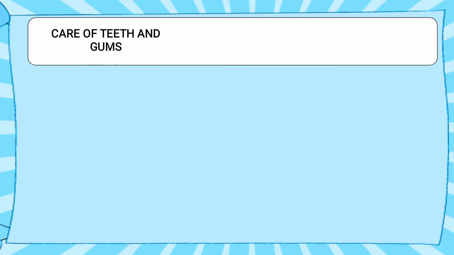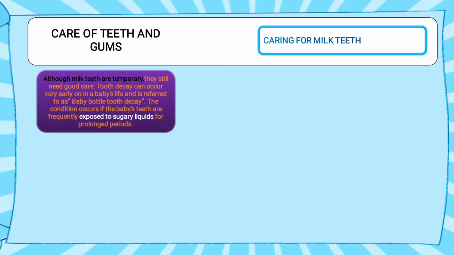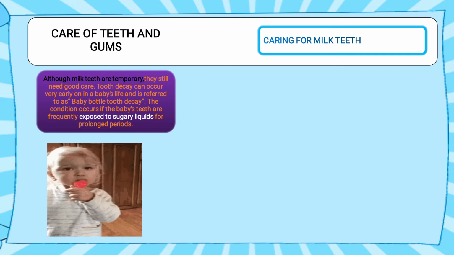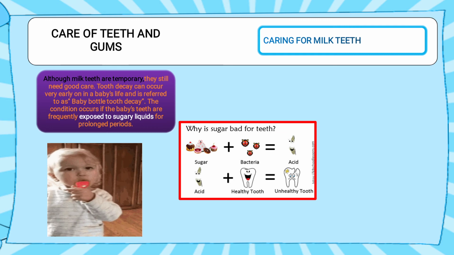Now we will learn how we will take care of our teeth and gums. First of all, how we will take care of milk teeth. Although the milk teeth are temporary, they still need good care. Tooth decay can occur very early in the baby's life and is referred to as baby bottle tooth decay. The condition occurs if the baby's teeth are frequently exposed to sugary liquid for a prolonged period. Means if the baby has a lot of sugary things like lollipops, chocolates, candies, that is known as baby bottle tooth decay.